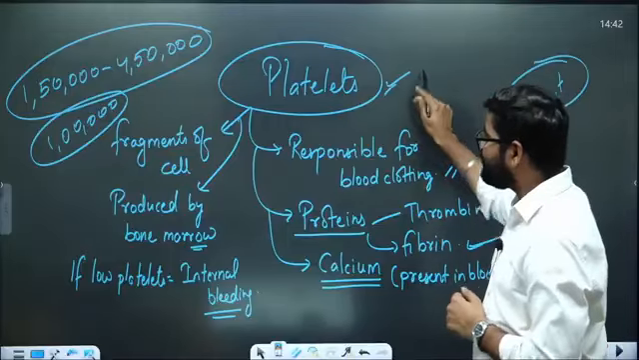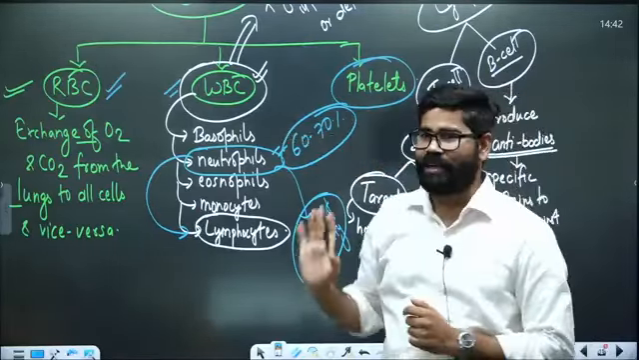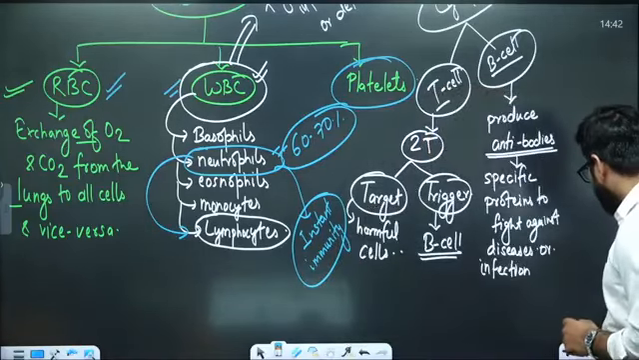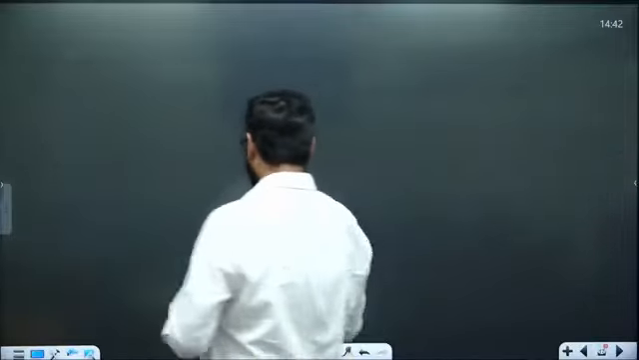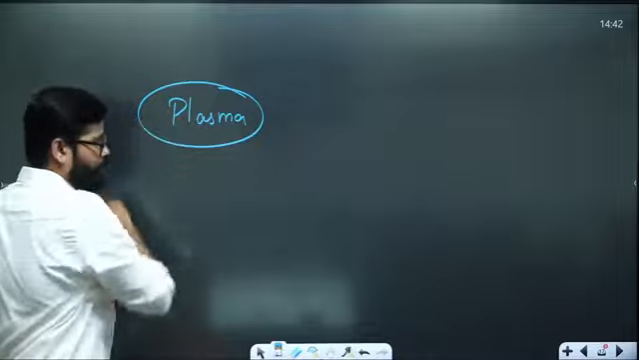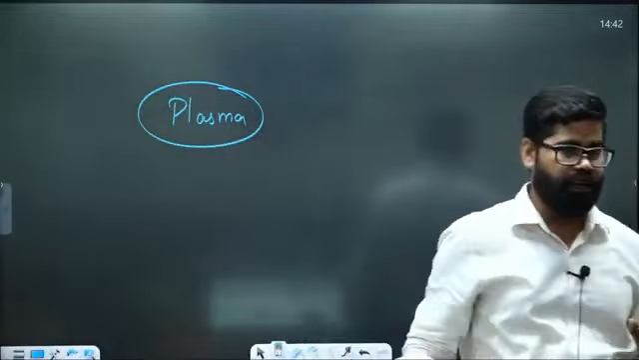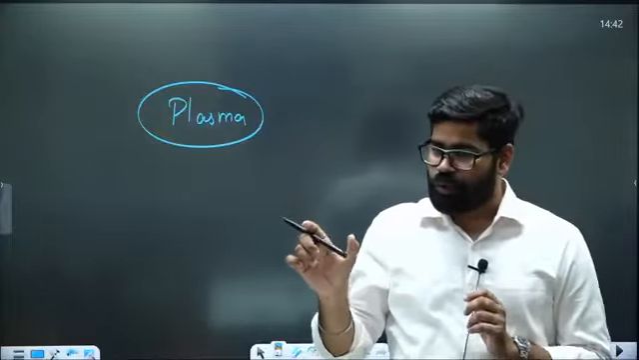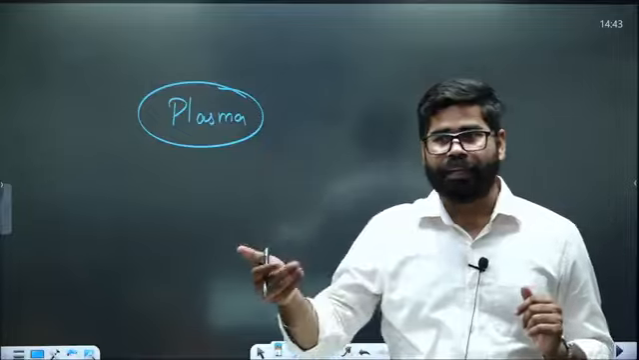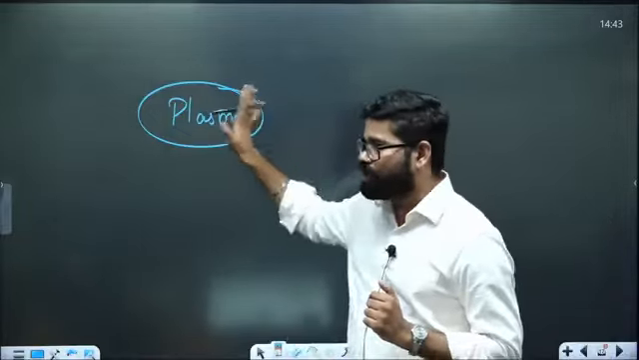So here we have three things which we see: WBC, RBC, and platelets. Now we have one more part in the blood, that is plasma. But plasma is not a cell. The three things which we have studied are either cells or parts of a cell. RBC and WBC are cells of the blood. Platelets are fragments of the cell. But plasma is not a cell.